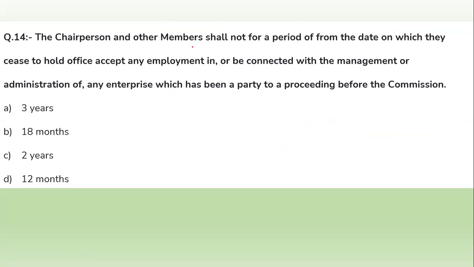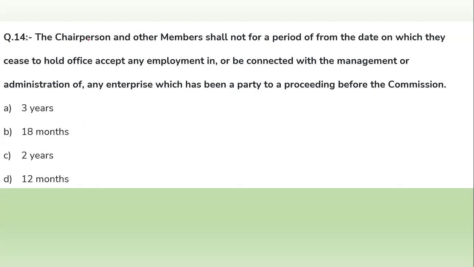Now question number 14. The chairperson and other members shall not, for a period of one year from the date on which they cease to hold office, accept any employment in, or be connected with the management or administration of, any enterprise which has been a party to a proceeding before the commission. So this is an actual factual question.